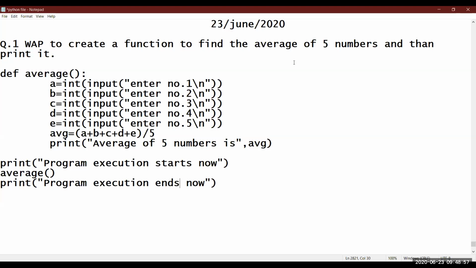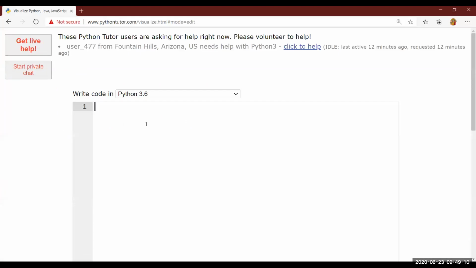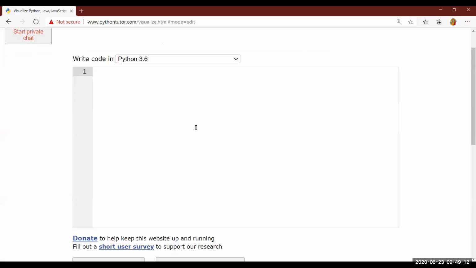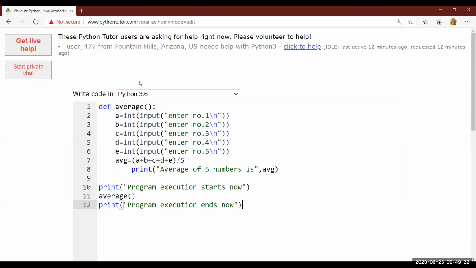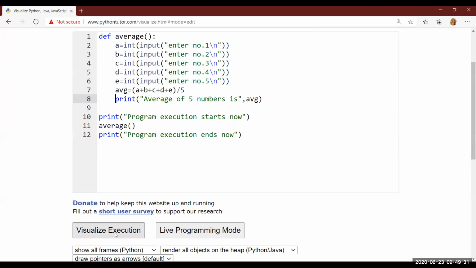We will discuss with the same website, the amazing website by using which you can simply visualize the effect. Okay, so I'm just copying this program. Let me open that website for you so that it will become super easy for all of you. Fine. This was the website by using which you can visualize your execution. Visualize means how internally the computer is doing things. Let me copy this. You have to correct the indentation. Fine. I've copied the entire program. Now you have to click on this visualize execution.